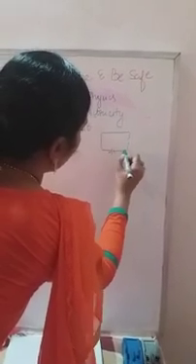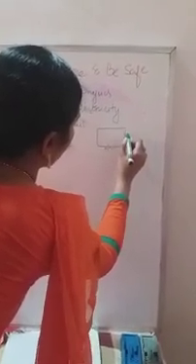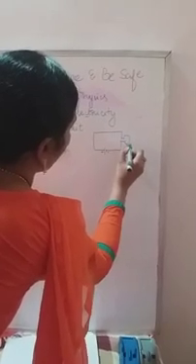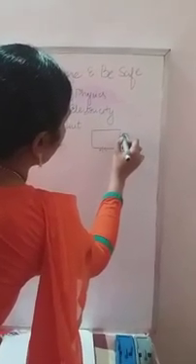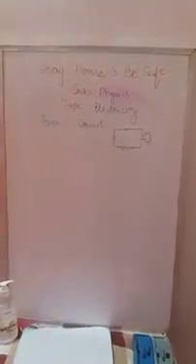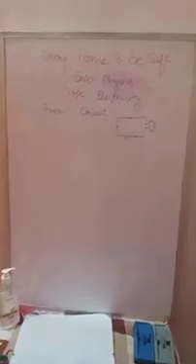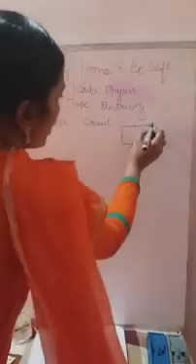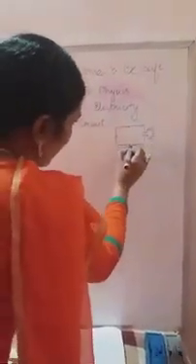Clear? This is connected to the bulb. It is called a simple electric circuit. So the current will flow like that. What is meant by circuit here? A continuous closed path. It is a completely closed path.